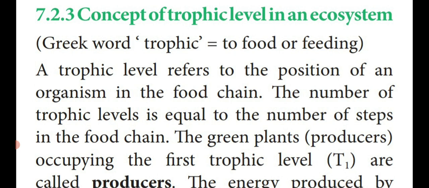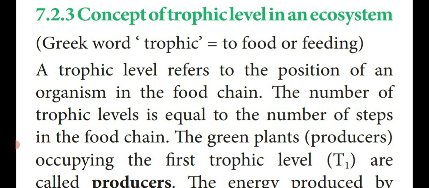Based upon that, it is said to be the trophic level. So the number of trophic levels is equal to the number of steps of the food chain. For example, if there are 5 food chain steps, the trophic levels are also 5. If there are 4, the trophic levels are also 4. So the number of trophic levels depends upon, or is equal to, the steps of the food chain.